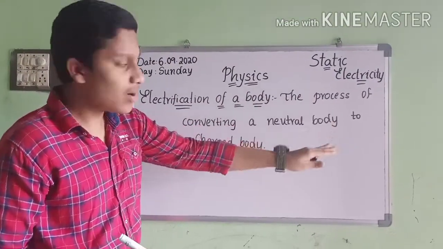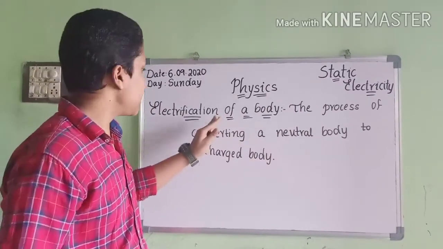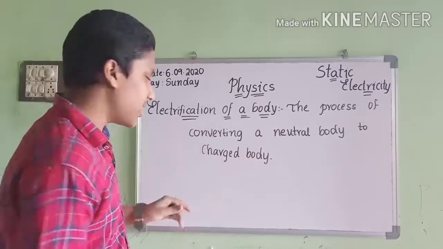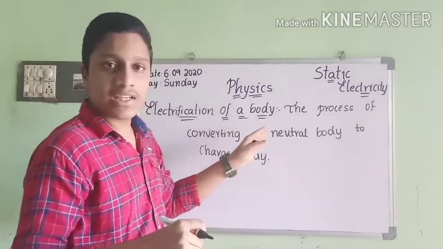The process of converting a neutral body to a charged body is also known as electrification of a body. Understand? Okay. Next, electrification of a body is done in three types.